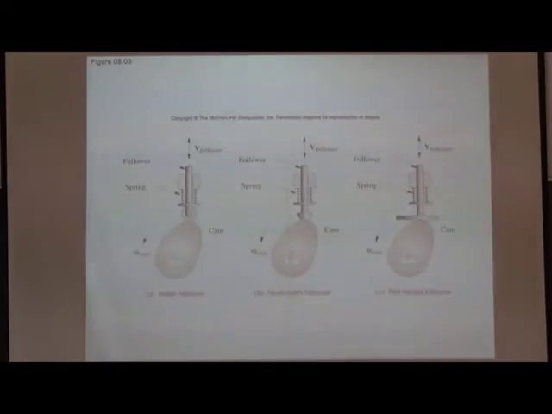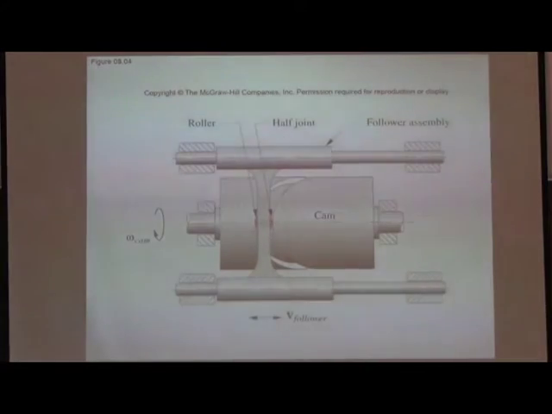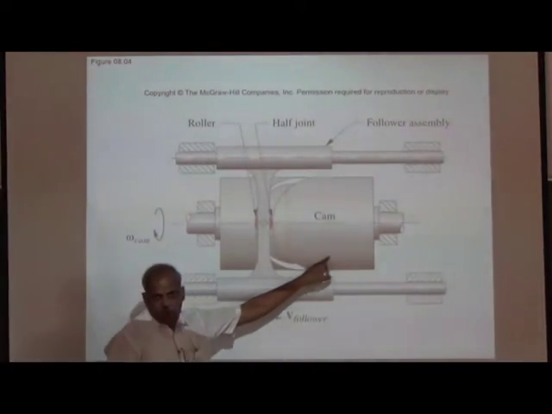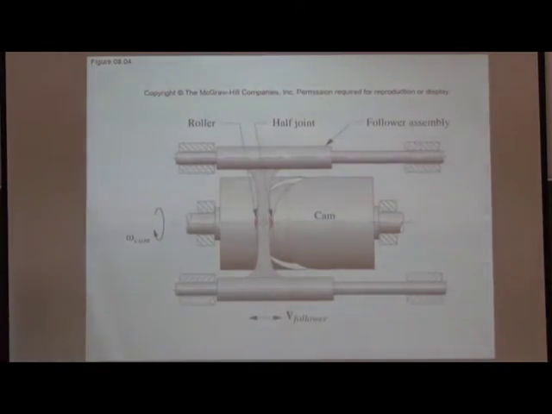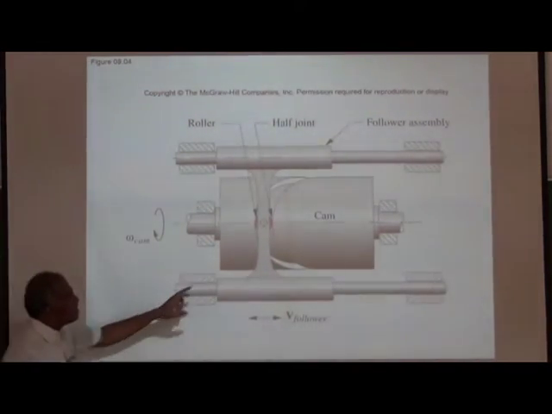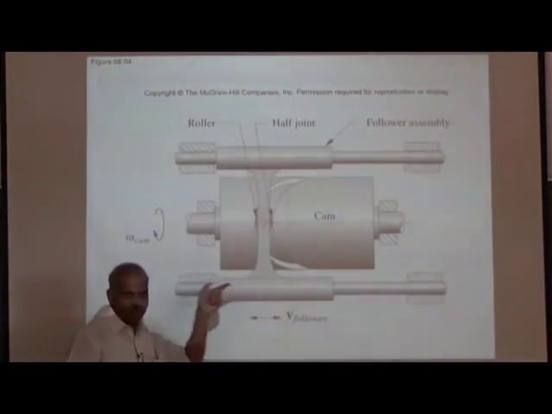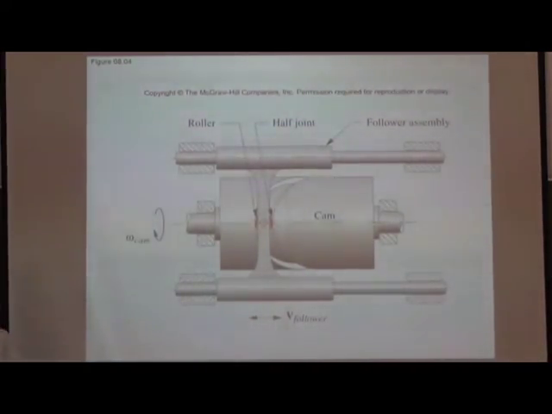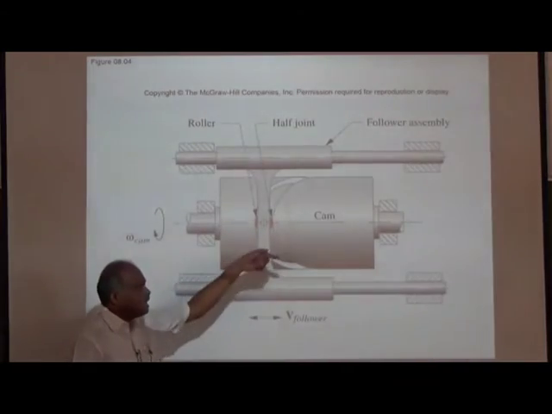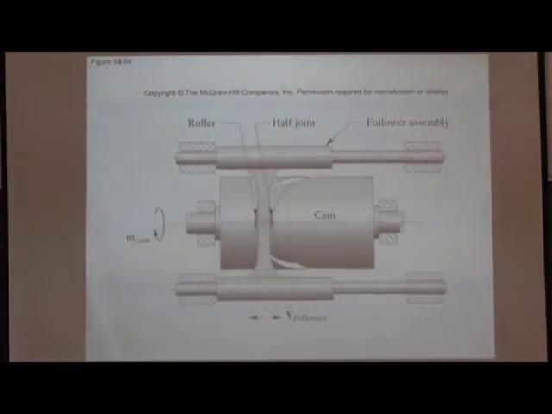There is another type of cam where the motion of the follower is parallel to the axis of the cam. So you can see this. Here you can see this cam. It is definitely not 2D, it is 3D. The groove is there in that. So this is the follower, and the motion of this is done in this way. So this motion is parallel to the axis of rotation of the cam.